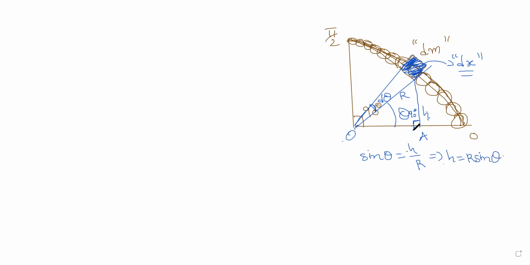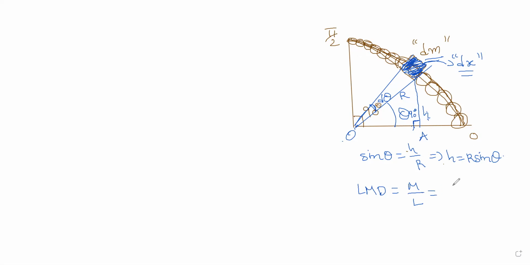And now the next part is you have to find the mass dm in terms of the mass of the entire chain. Now the mass of the entire chain is m, and the linear mass density is m by L. What is the length of the chain now? It is a quarter circle, so it is pi r by 2.